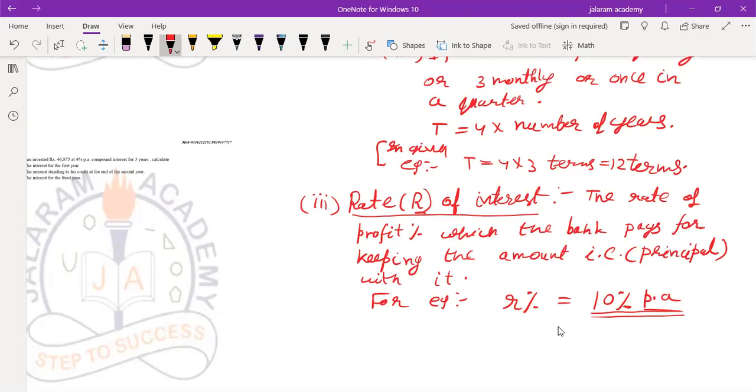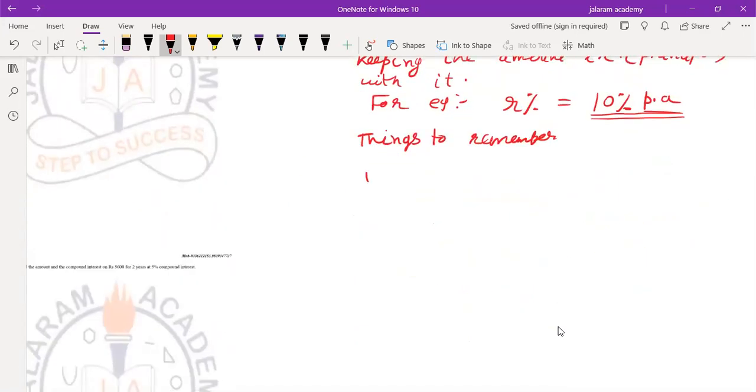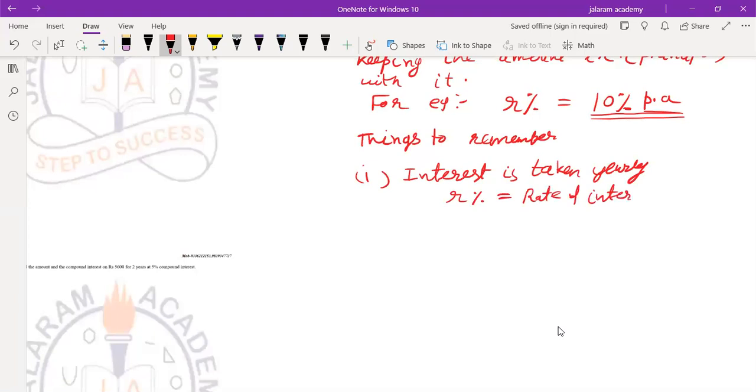But one thing is to remember. Again, things to remember. So what is the first case? When interest is taken yearly, then rate of interest equals rate of interest percent per annum. Secondly, if interest is paid semi-annually, then it will be multiplied by half.